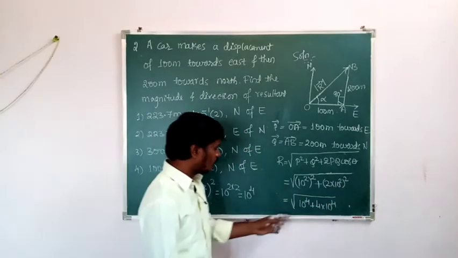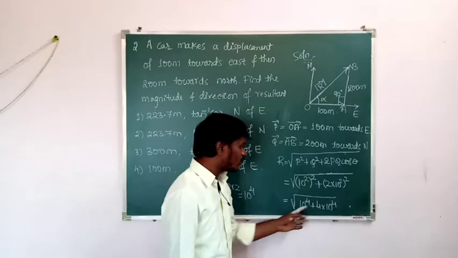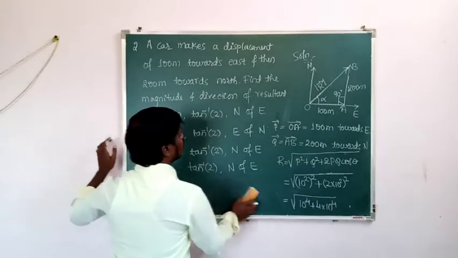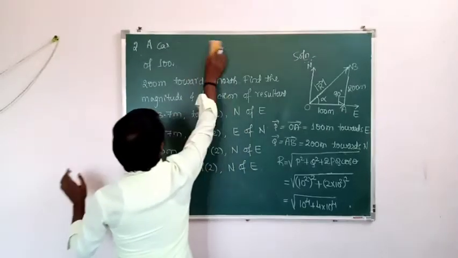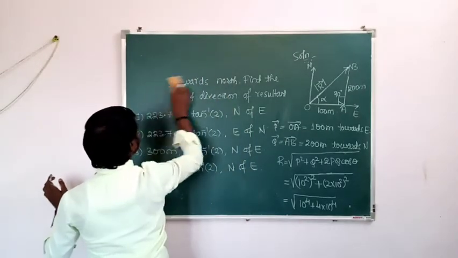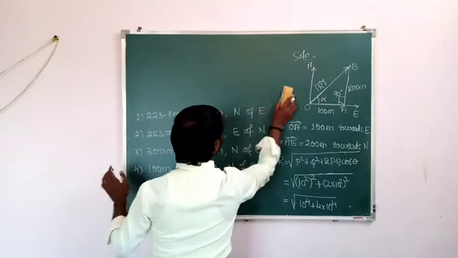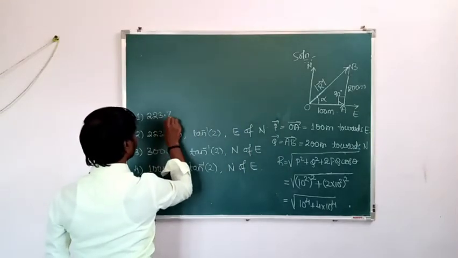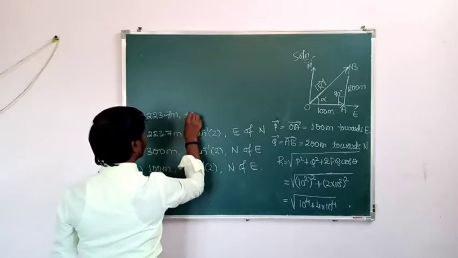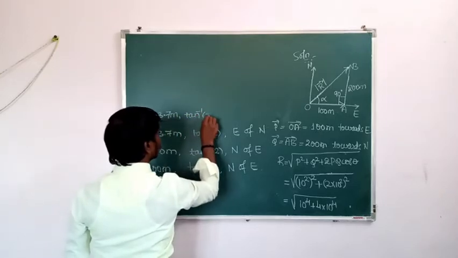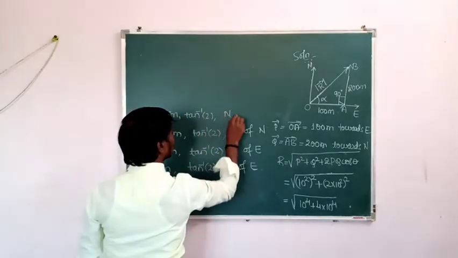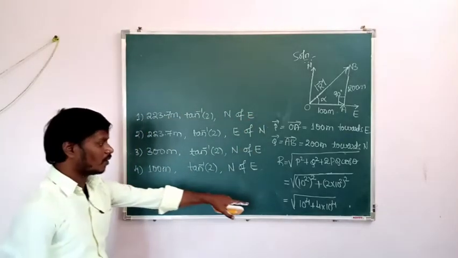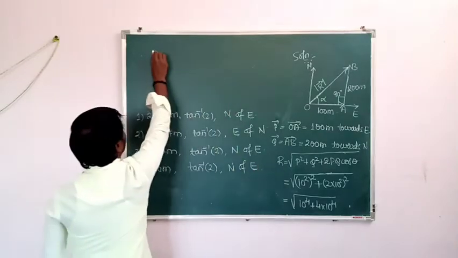Then here what is common in both? 10 to the power of 4 is common. Okay, so I will take 10 to the power of 4 as common.